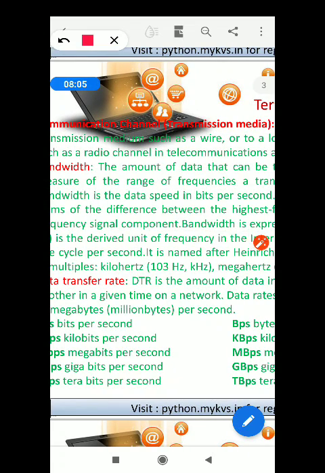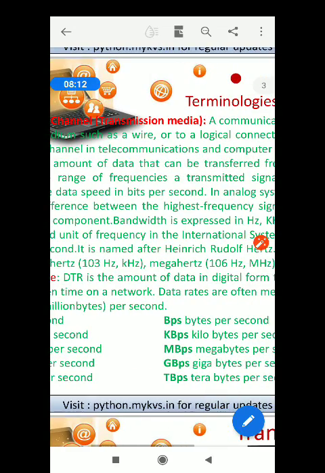You see the term range of frequencies, and it is used for telling us the data speed.